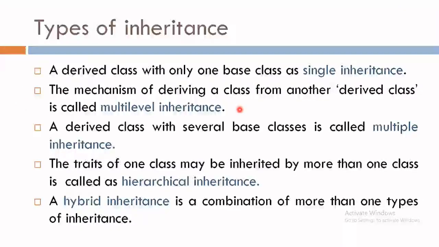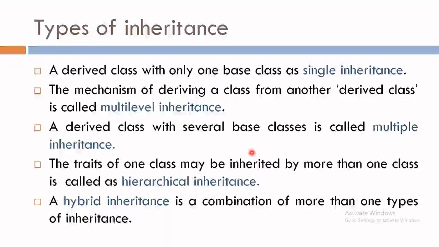Then, the mechanism of deriving a class from another derived class is known as multi-level inheritance. That means we have one base class and we derive one child class from that, and again from that child class we derive one more derived class, that means one more child class.